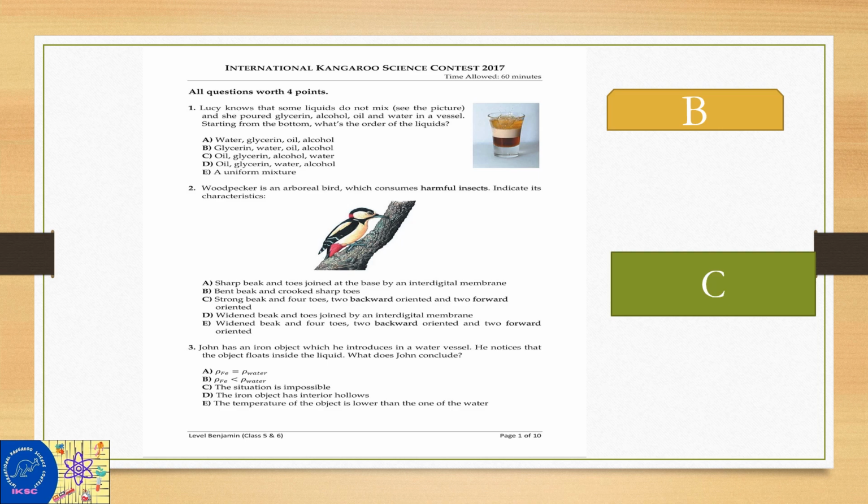Third MCQ. John has an iron object which he introduces in a water vessel. He notices that the object floats inside the liquid. What does John conclude? The density of the iron is higher than the density of water. The situation is impossible. The iron object has an interior hollow. The temperature of the object is lower than that of the water.